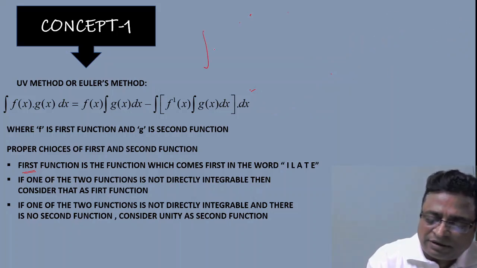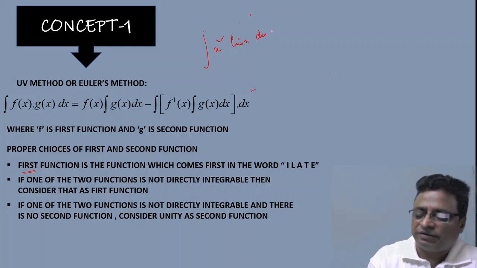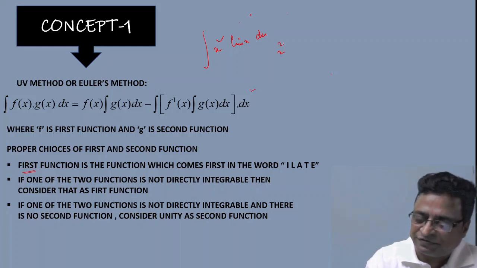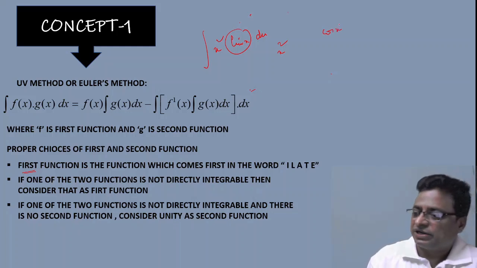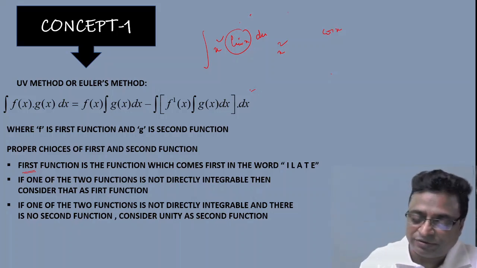Suppose the integration of x square sin x is given. What is your first function? x square, that is the differentiation function; write it as it is. And take the integration of sin x, which is minus cos x.